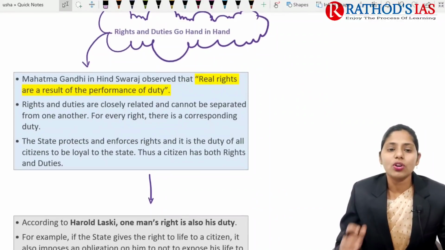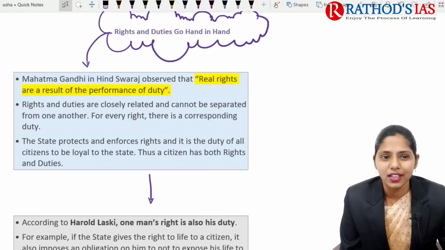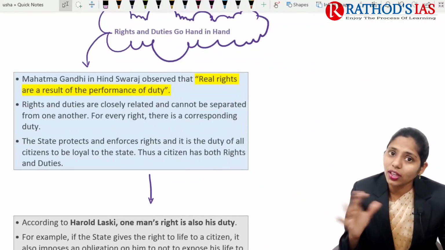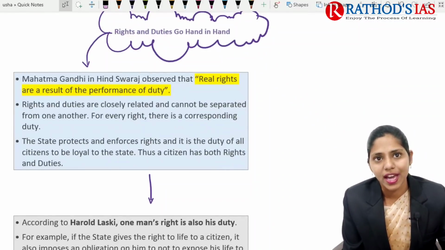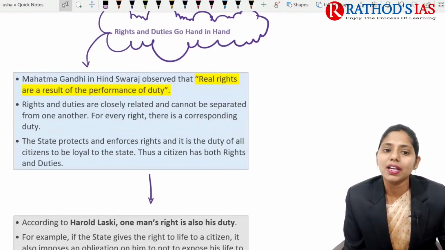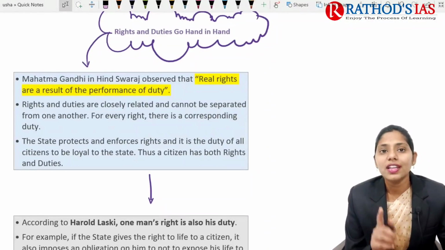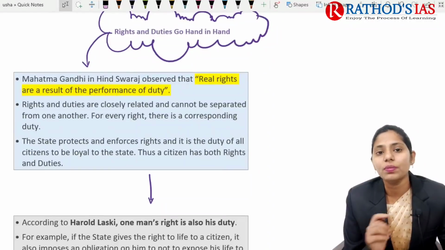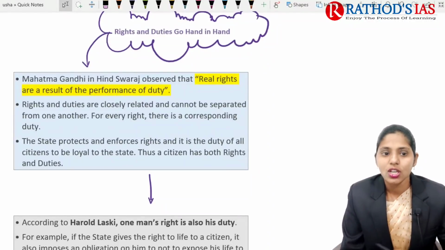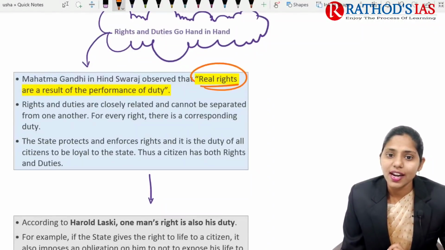Rights and duties go hand in hand. Talking about the ideas of Mahatma Gandhi, he observed that real rights are the result of the performance of duty.